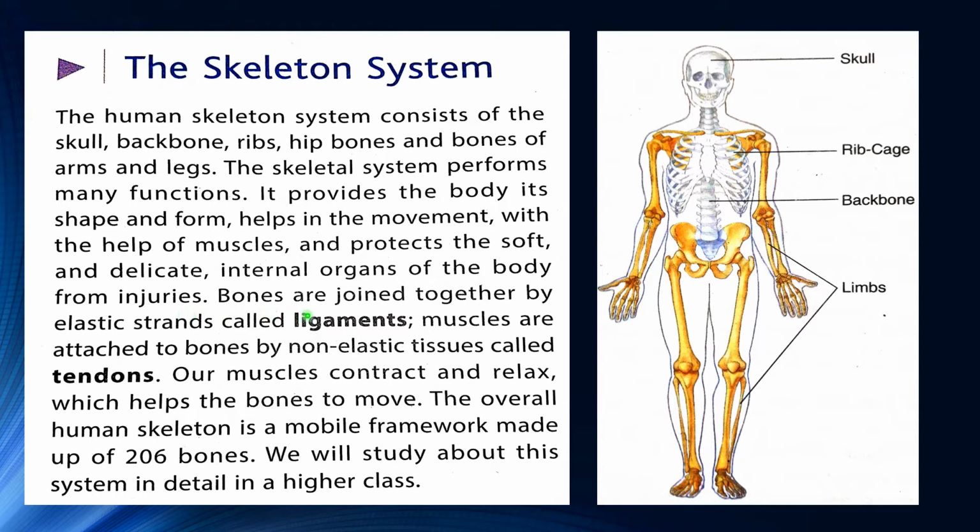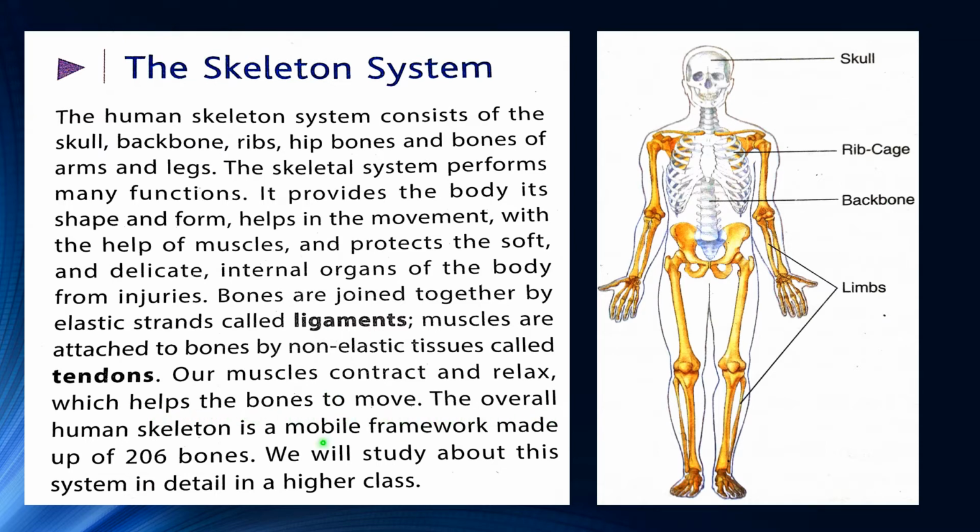Students, bones are joined together by elastic strands called ligaments. Muscles are attached to bones by non-elastic tissues called tendons. Students, our muscles contract and relax, which helps the bones to move.